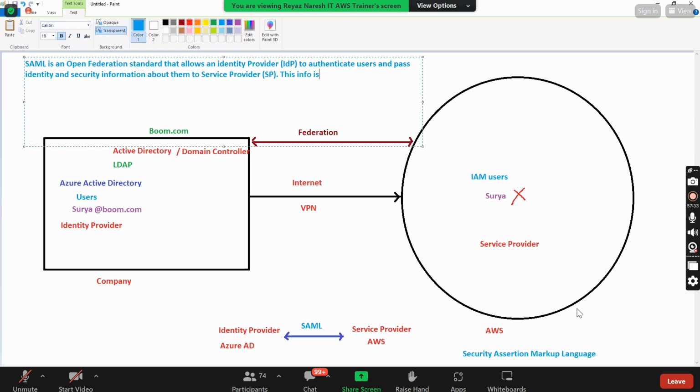This info is sent in an XML format document.